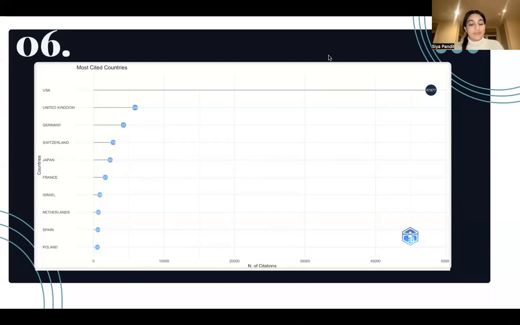Figure 6 helps to demonstrate the most cited countries, which correlates to our previous discussion of scientific production and reinforces our previous point. As we can see through the data, in the field of neuroplasticity, the United States is at the forefront of citations, having produced 47,877 citations into the field. However, looking further, we can see that the United Kingdom, Germany, and Switzerland have also produced papers on the subject.